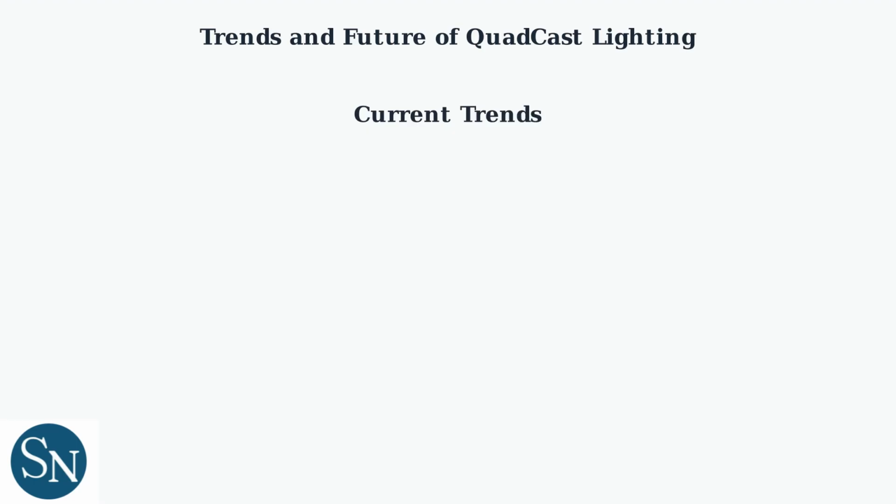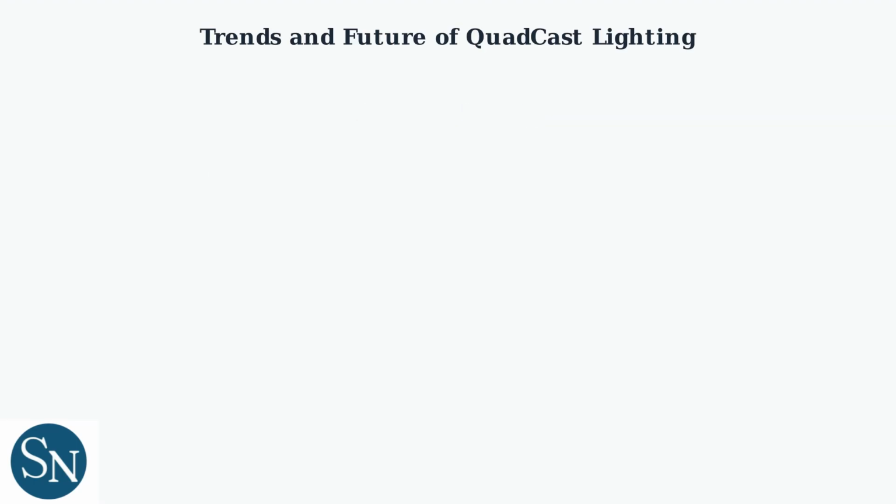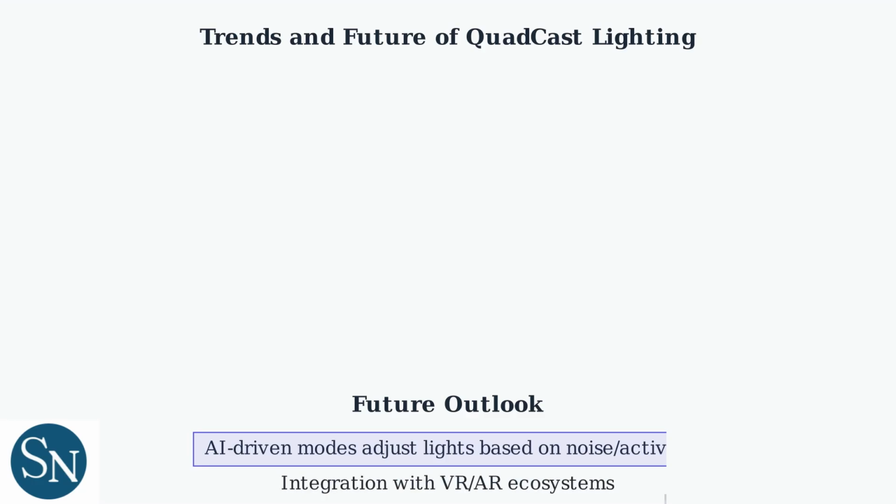Current trends in QuadCast lighting emphasize eco-friendly features that reduce power consumption through low-power modes. HyperX focuses on user-centric designs with adaptive lighting that automatically adjusts to user needs. Looking ahead, future QuadCast updates may include AI-driven modes that adjust lights based on ambient noise or user activity. Expect integration with VR/AR ecosystems and gesture-controlled lighting options for more immersive experiences.